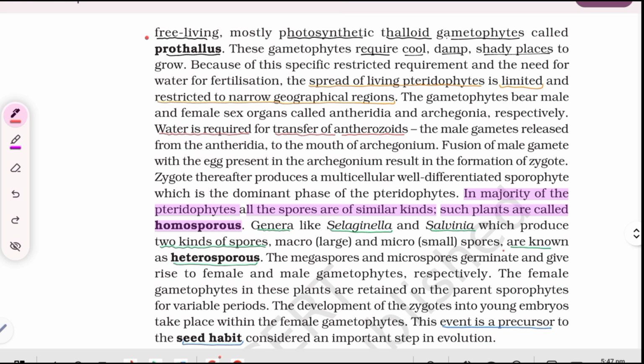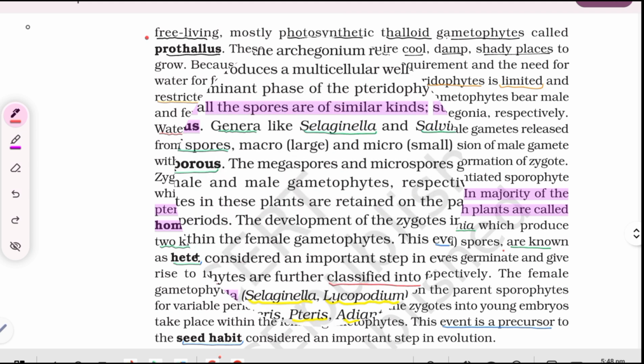known as heterosporous. The megaspores and microspores germinate and give rise to female and male gametophytes respectively. The female gametophytes in these plants are retained on the parent sporophytes for variable periods. The development of the zygotes into young embryos takes place within the female gametophytes. This event is a precursor to the seed habit, considered an important step in evolution.